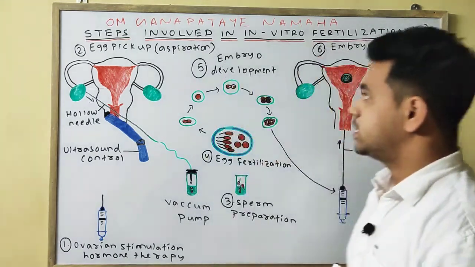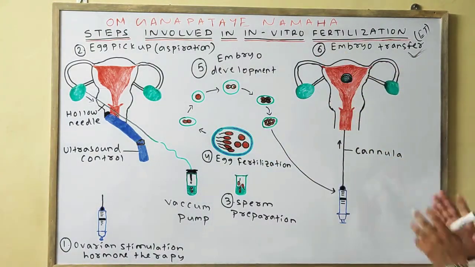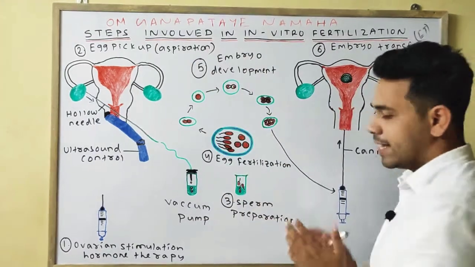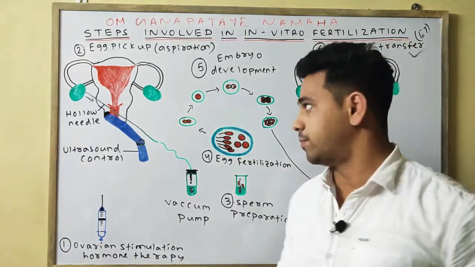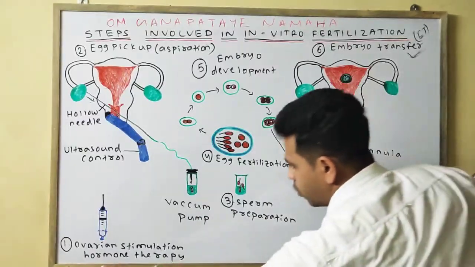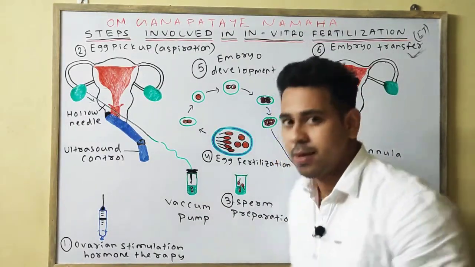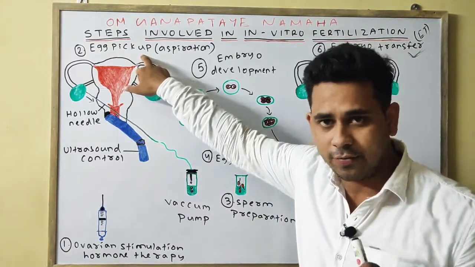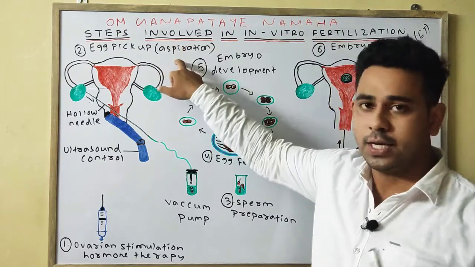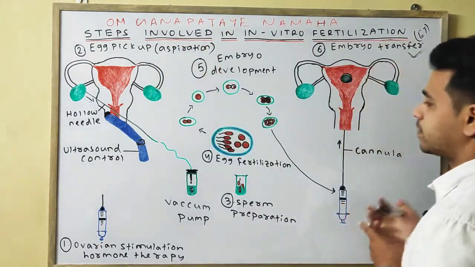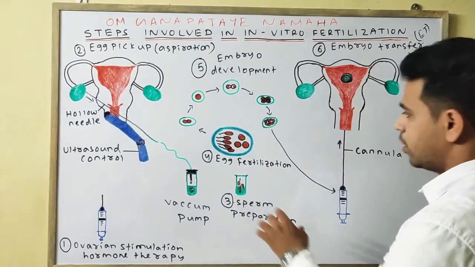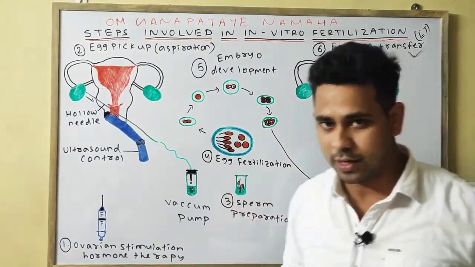So this is all about the steps that we have discussed earlier, but I am now describing them by way of the diagram. First step is your ovarian stimulation hormone therapy, by which superovulation occurs. Second, the retrieving of the egg, or egg pickup, the surgery known as aspiration. Third is your sperm preparation, meaning healthy sperm is collected. Fourth, insemination and egg fertilization.